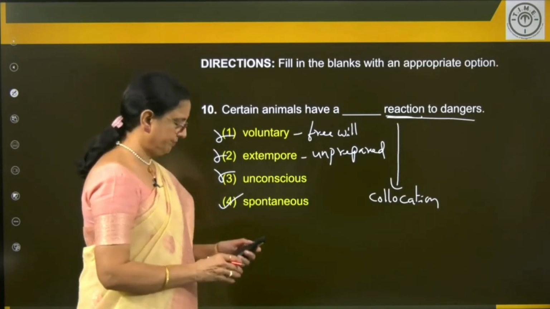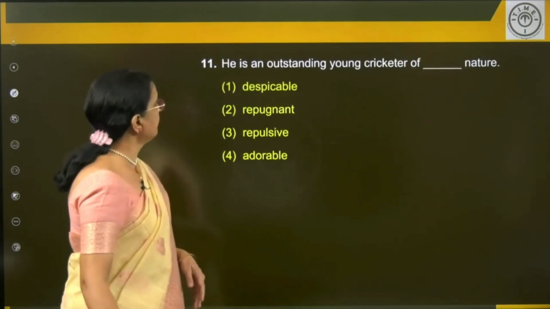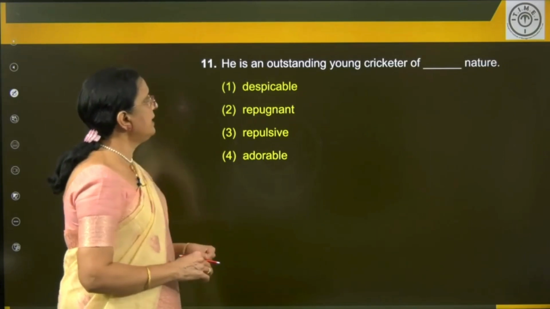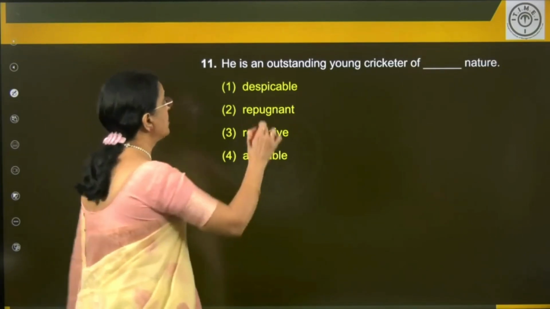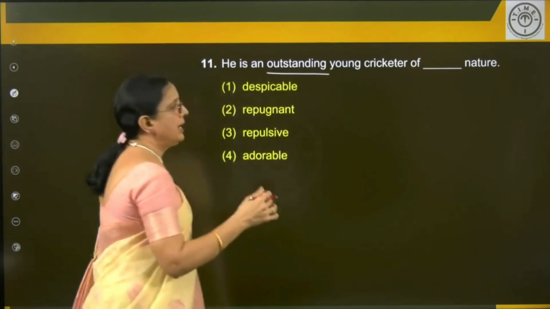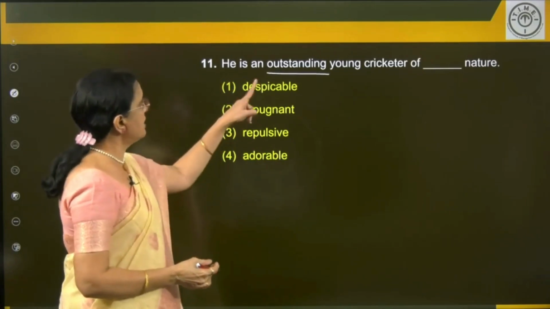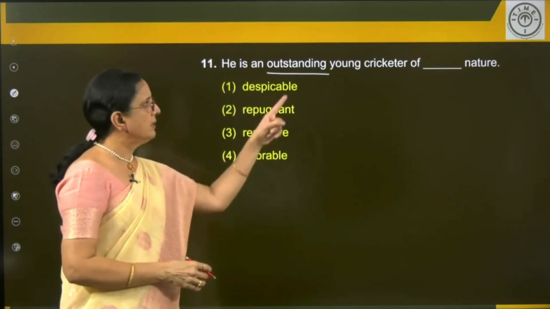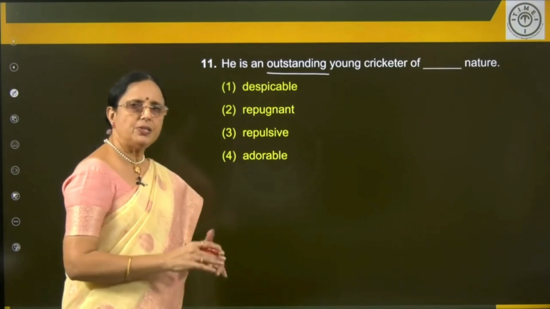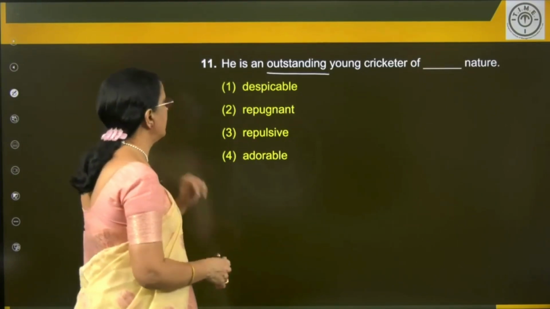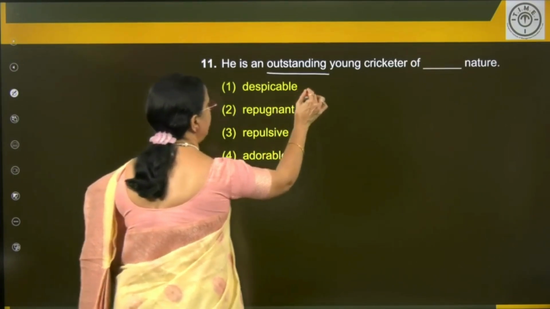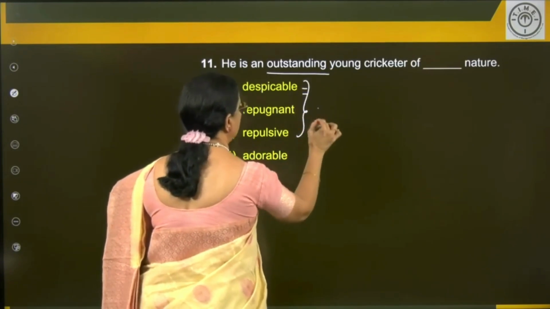Clear? Next one. He is an outstanding young cricketer of outstanding positive dash nature. So because he is an outstanding young cricketer, the blank should take a positive word. He should have a positive nature. What is that? Despicable, hateful. All these mean hateful.